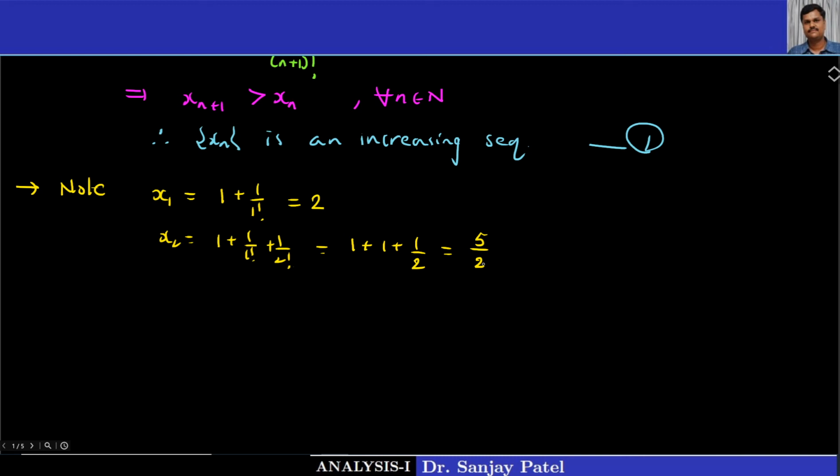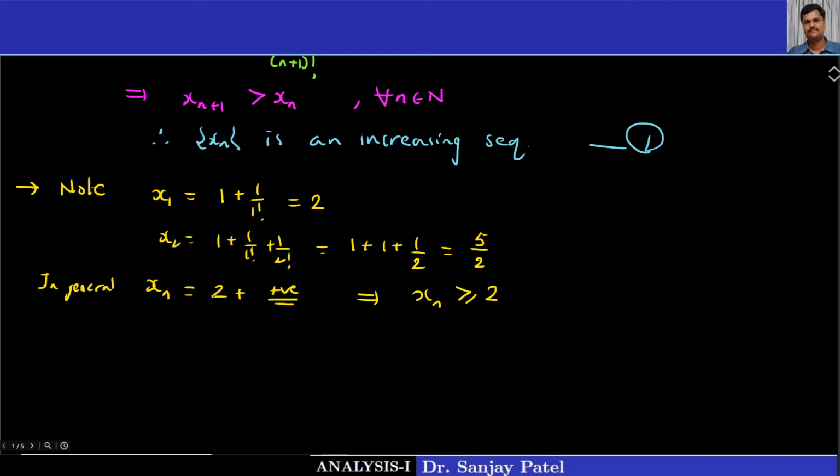So if you see any term, all terms contain 1 plus 1, that is 2, and any term in general form, xn is 2 plus something positive. So I can say that xn is always greater than or equal to 2, because the first term is 2. So we have proved that xn is greater than or equal to 2. I also want to prove it is less than or equal to some constant. So it is a bounded sequence.